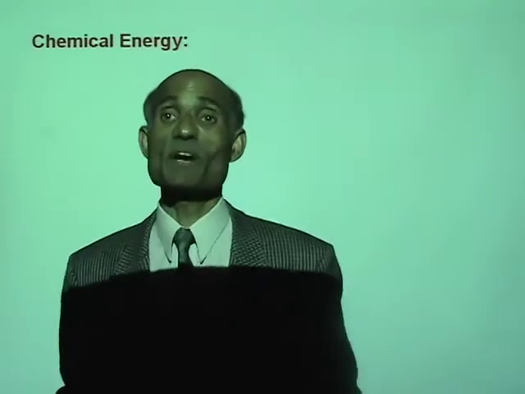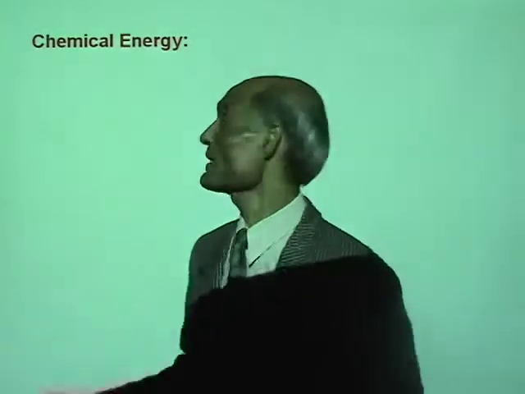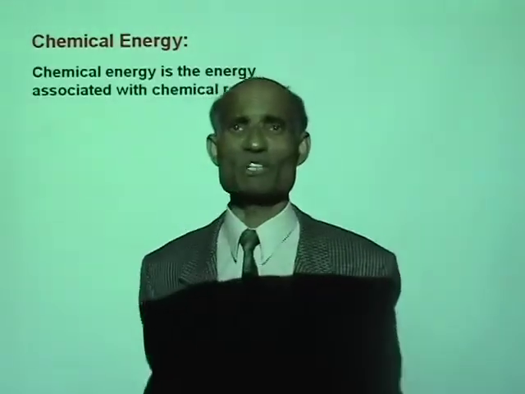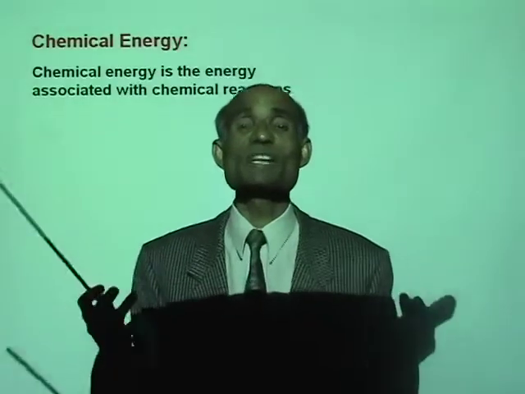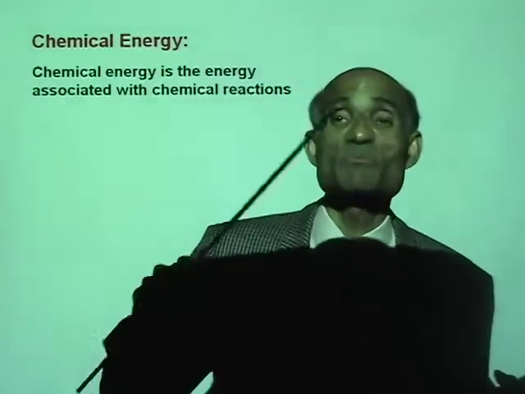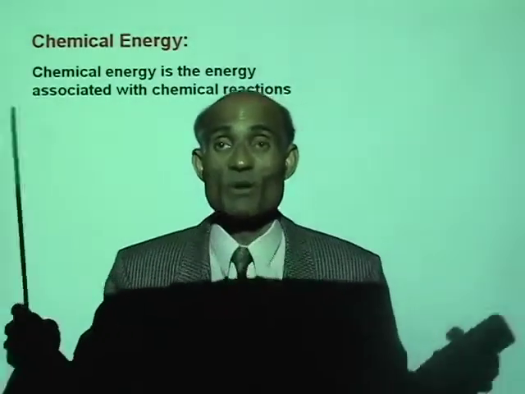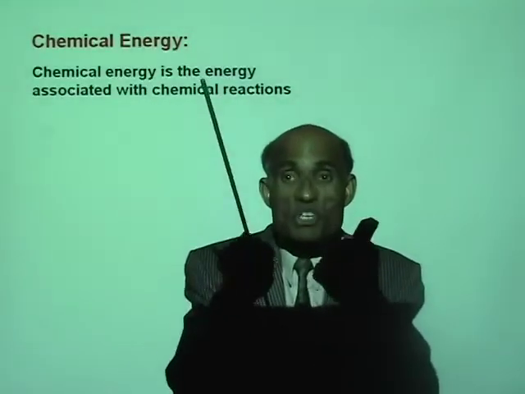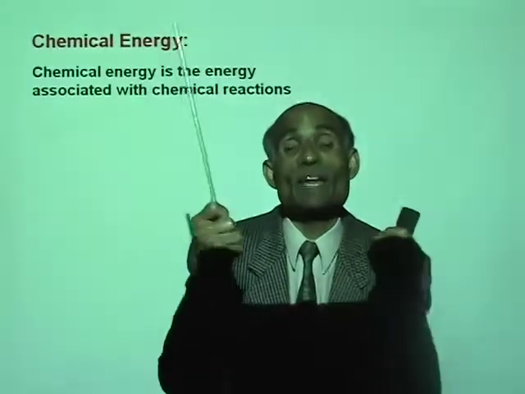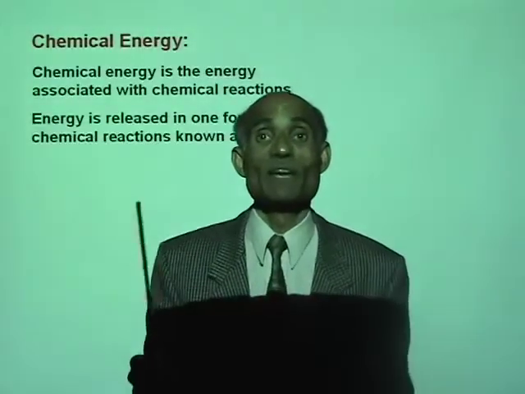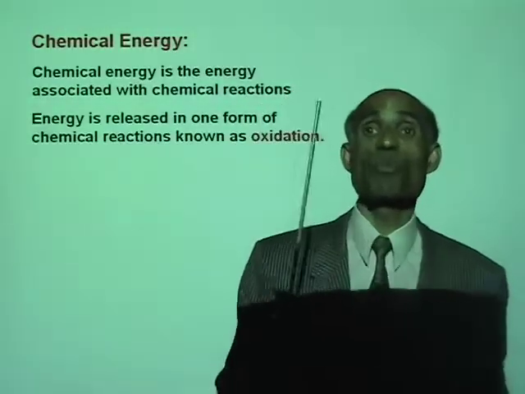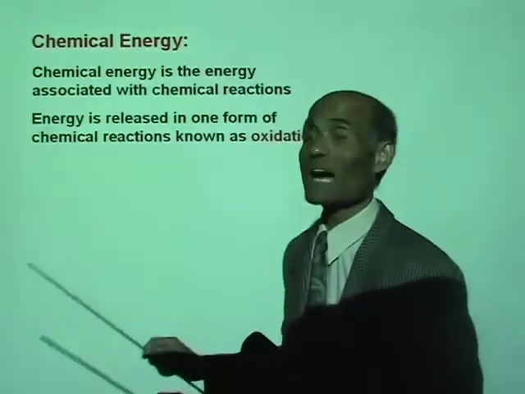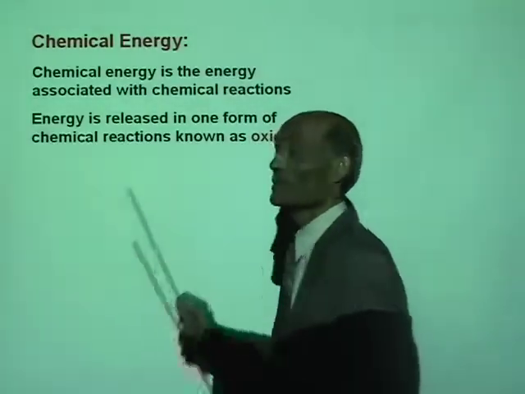Well, another most important type of energy is chemical energy. Chemical energy is the energy associated with chemical reactions. Whenever chemical reactions occur, either energy gets released or energy gets absorbed. Energy is released in one form of chemical reaction known as oxidation.